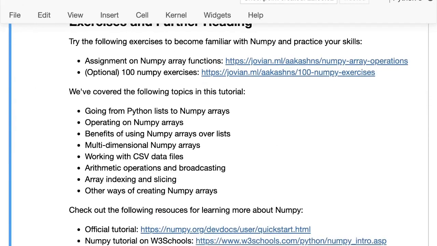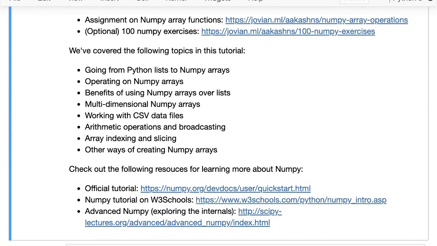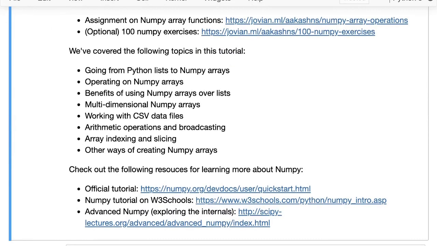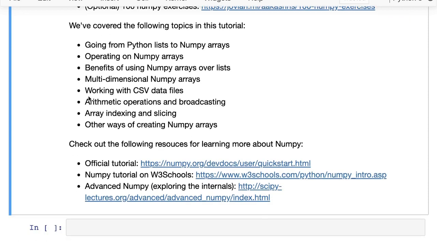And let's just do a quick recap of all the topics that we just covered. So the first thing that we saw was how to go from Python lists to NumPy arrays and why we should consider it. We also looked at how to operate on NumPy arrays, so we looked at the np.dot function or the matrix multiplication. Then we looked at the benefits of using NumPy arrays over lists. And then we saw how we can go beyond just one dimension using multi-dimensional NumPy arrays.